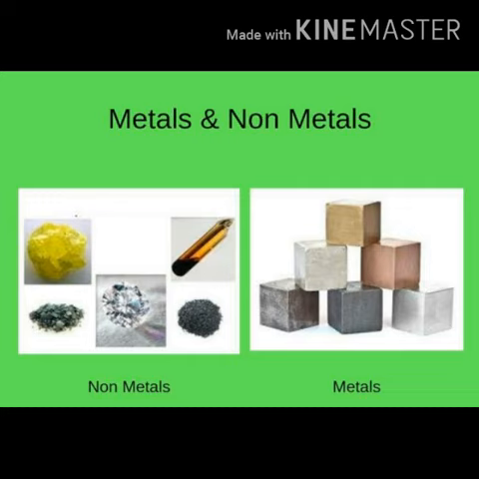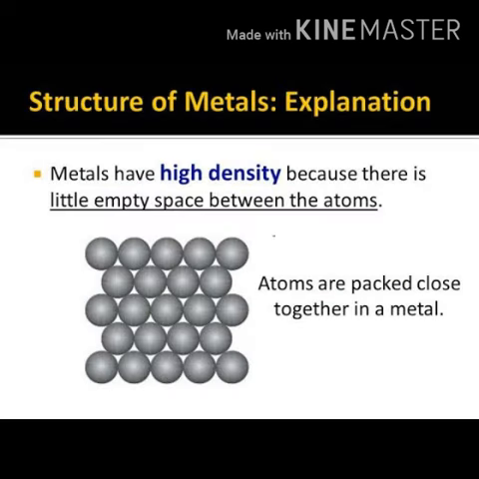There are also some non-metals that can do one or two of the above things. Many crystals, for example, are shiny and reflect light, but they do not conduct electricity. Only metals have high melting points and can reflect light, conduct electricity, have their shape changed, and be drawn out into wires without breaking. Now let's see the properties of metal in detail.